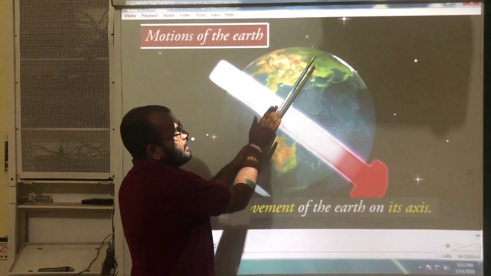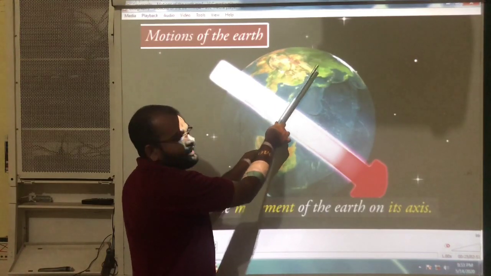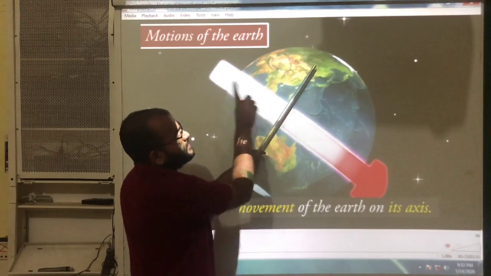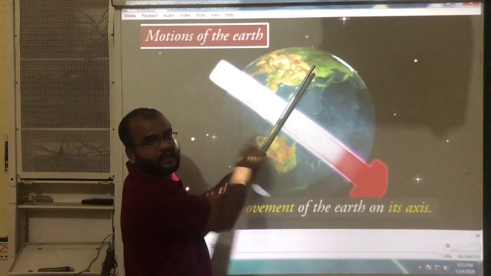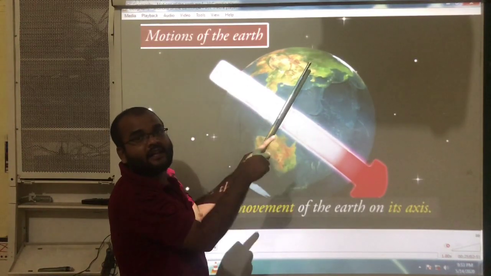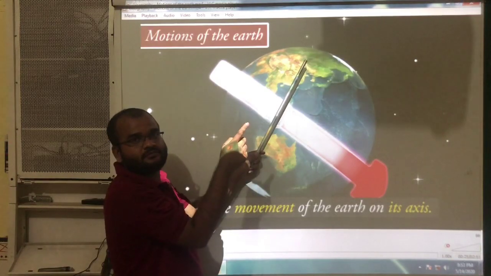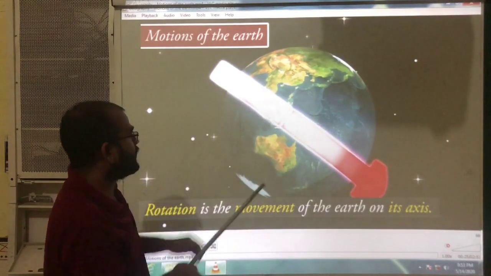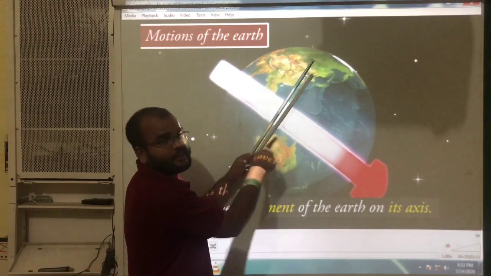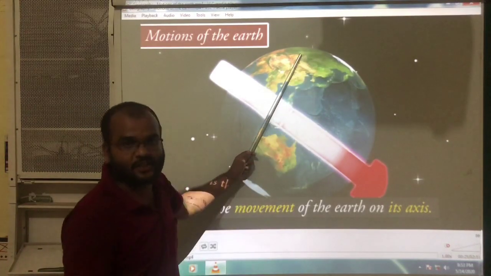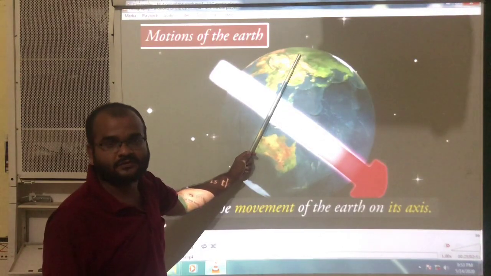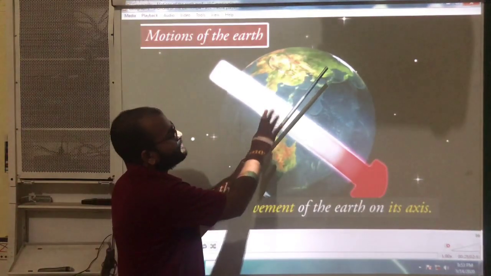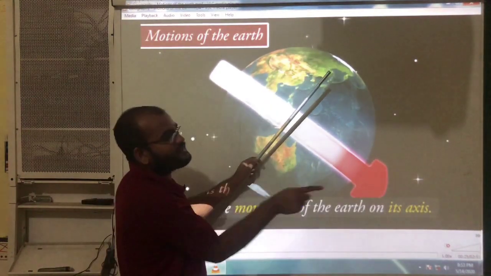By taking this line as center, the earth is rotating around itself. This is one kind of motion, and this kind of motion is called rotation.